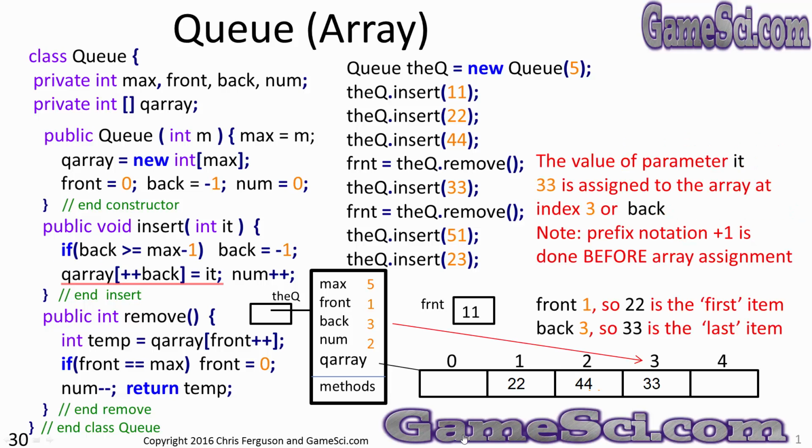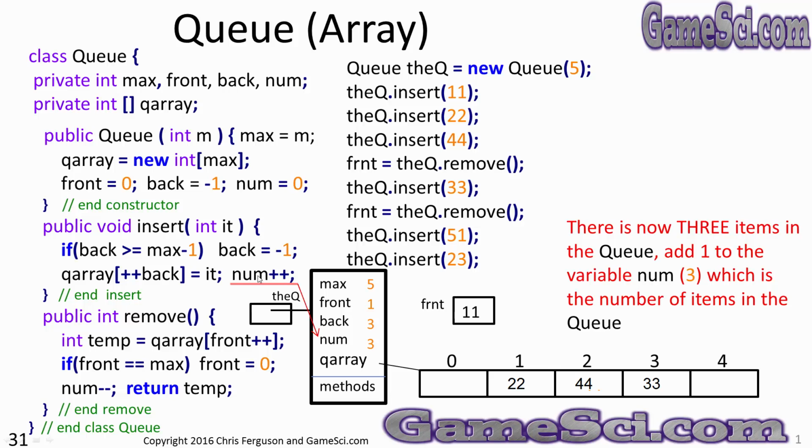The real code here, queue array of plus plus back equals it. That 33 that was passed in has got to go into the array. Back increments to 3, and then we slide the 33 in there. Front currently is 1, so 22 is at the front of the queue. Back is currently at 3, so 33 is the last item, or at the back of the queue. We've added a new item to the queue, so we'll bump num plus plus, and num will go to 3. You can see 3 items in the queue here. You could see num contains a 3. Num should always match the number of items in the queue.